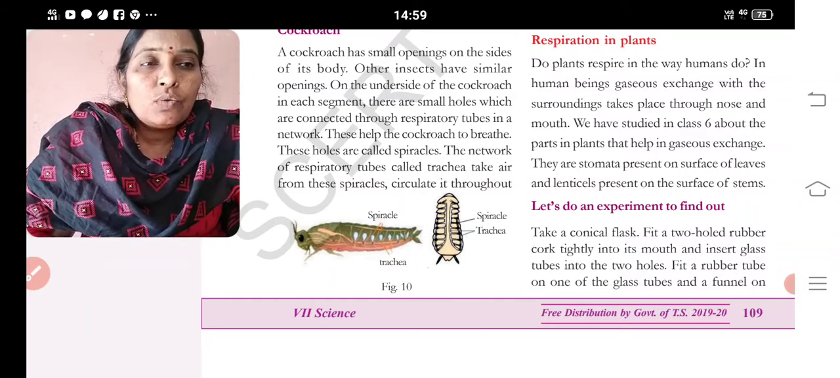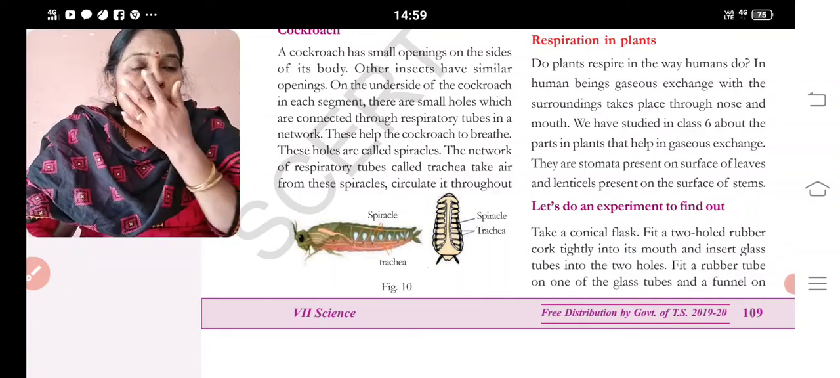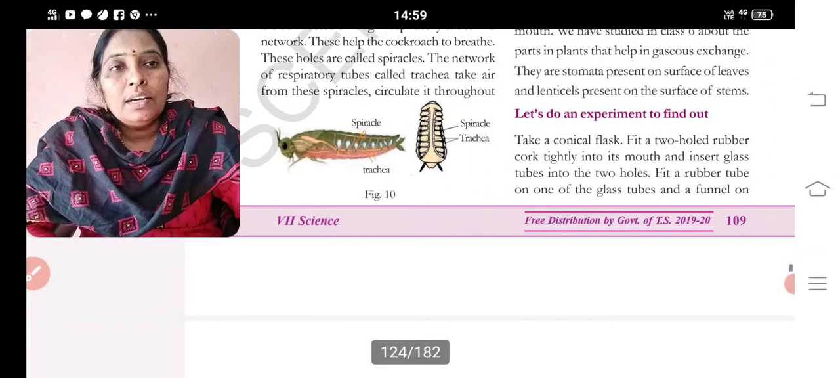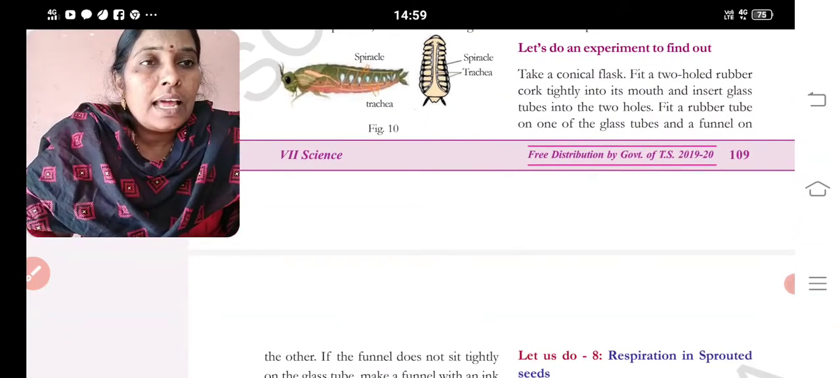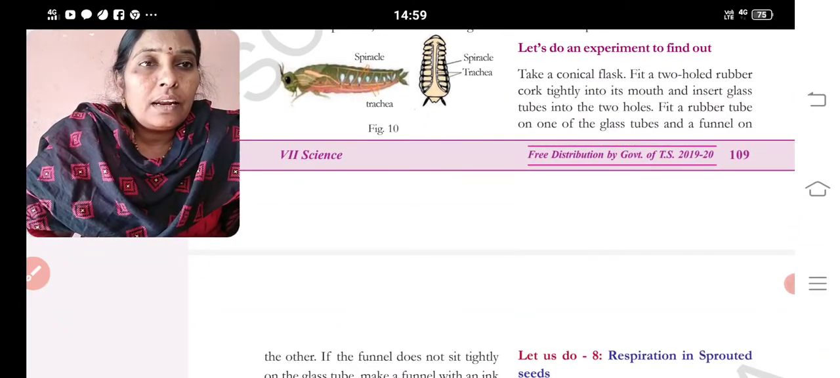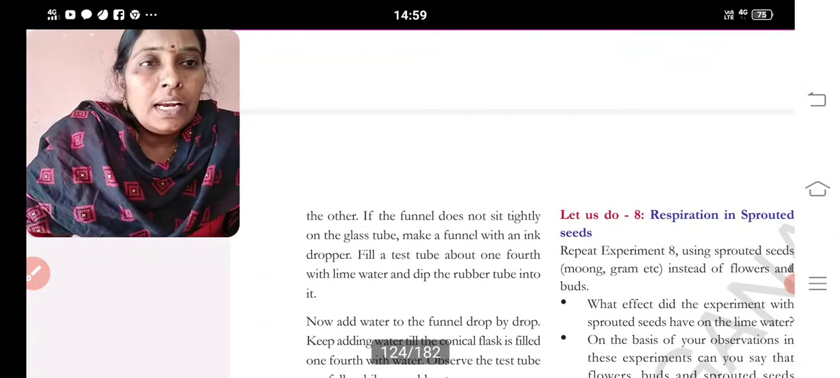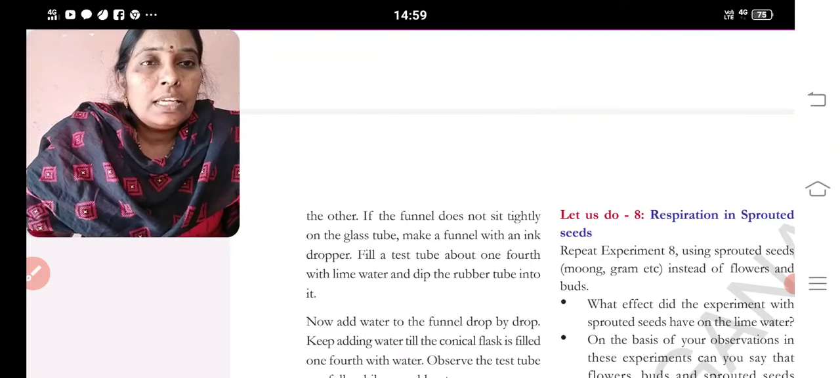Do an experiment to find out. Take a conical flask, fix a two-hole rubber cork tightly into the mouth and insert glass tubes into the two holes. Fix a rubber tube on one end of the glass tubes and a funnel on the other end. If the funnel does not sit tightly on the glass tube, make a funnel with an ink dropper. Fill a test tube about 1/4 with water and dip the rubber tube into it. Now add water to the funnel drop by drop. Keep adding till the conical flask is filled.